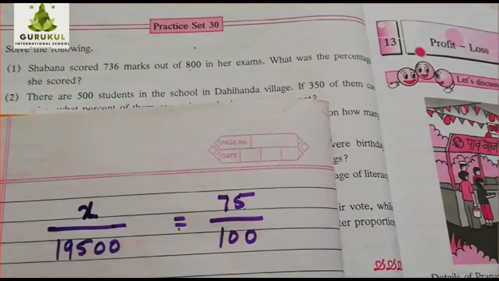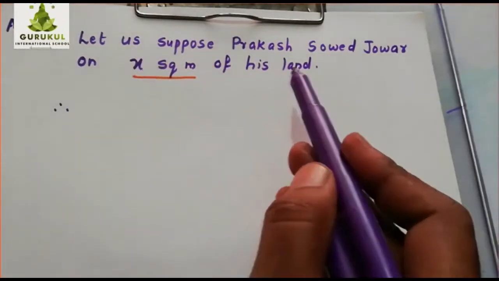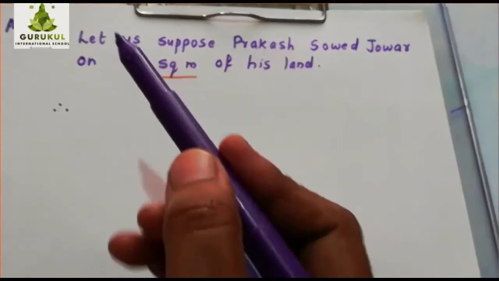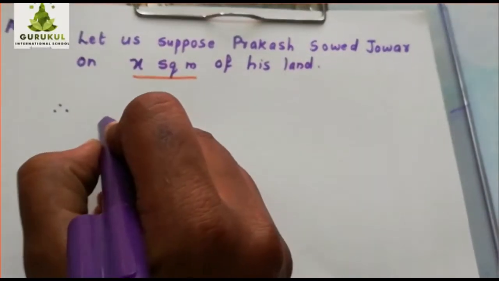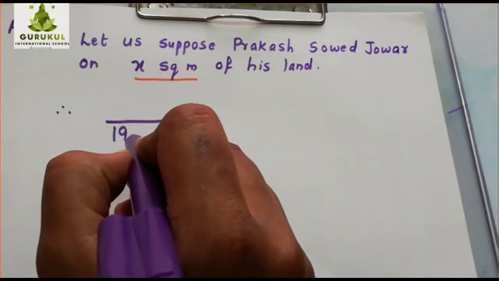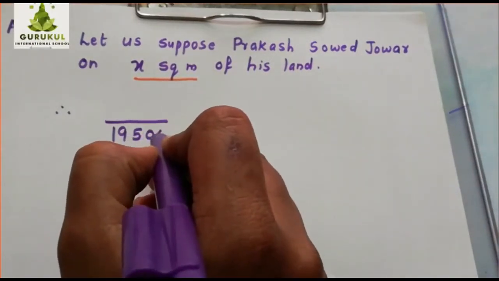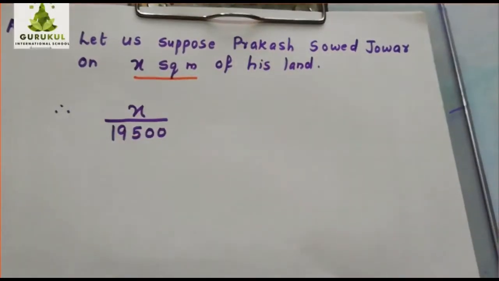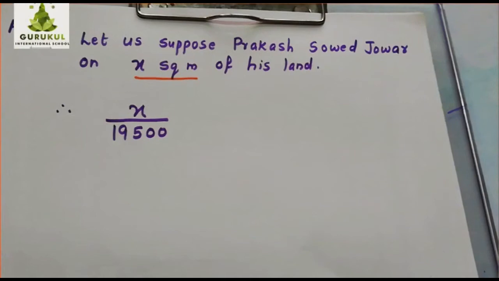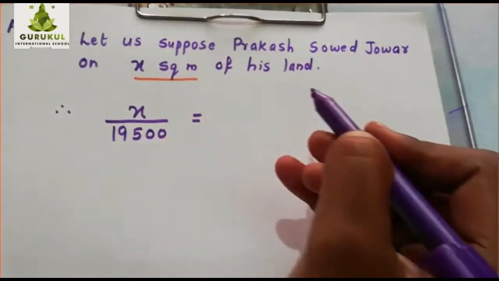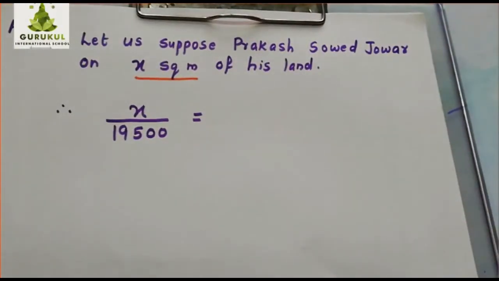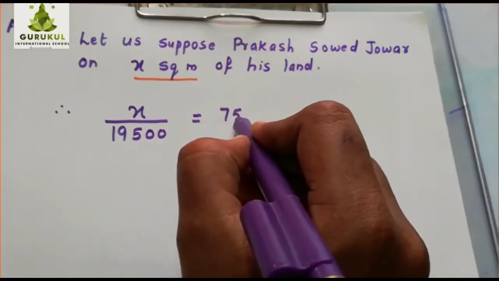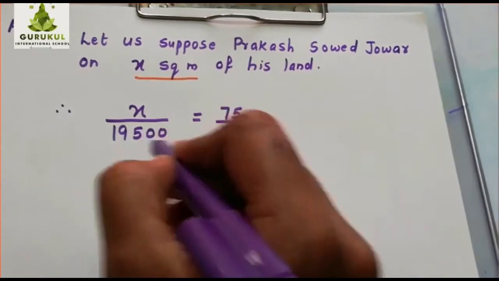Let's write the steps now. You can write this way. Let us suppose Prakash sowed jowar on x square meters of his land. Now what is the total square meters given to you? 19,500 is the total square meters. Of this total, he sowed jowar on x square meters of his land. That is equivalent to, now it is given that he sowed jowar on 75% of this. 75% of this means 75 upon 100. So both are equal ratios.